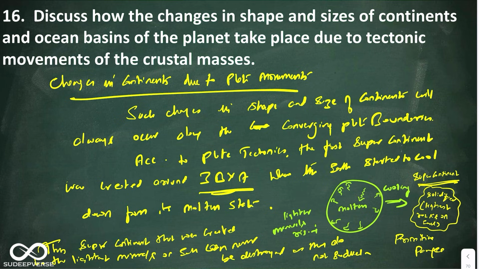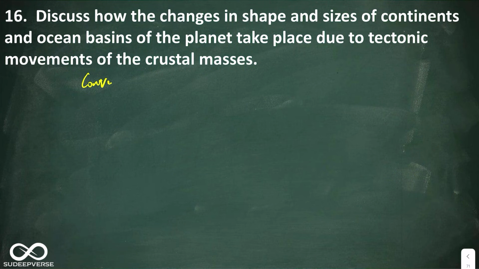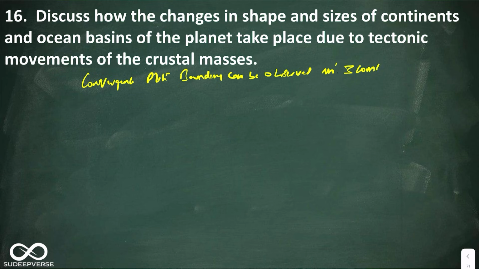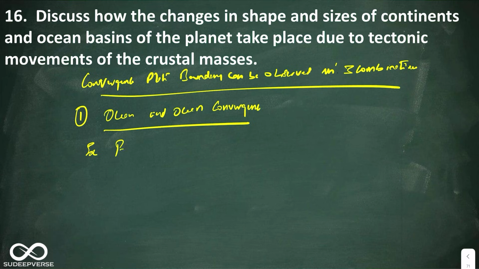After this, the next is you have to explain the different types of convergence, that is ocean and ocean, ocean and continent, and continent and continent. Now in the next page you can write convergent plate boundary can be observed in three combinations. Okay, here the first combination that we will be seeing is ocean and ocean convergence. So here you can say example is Pacific plate and Japanese plate.